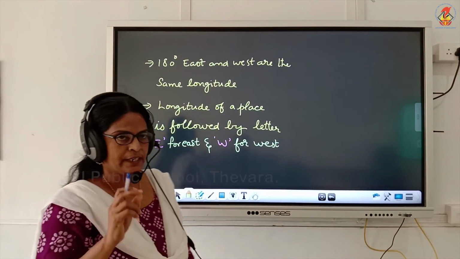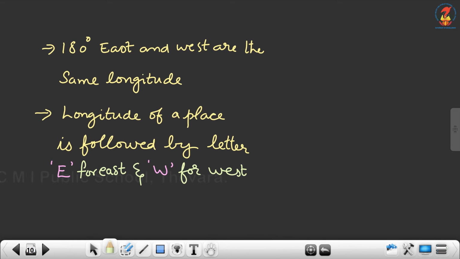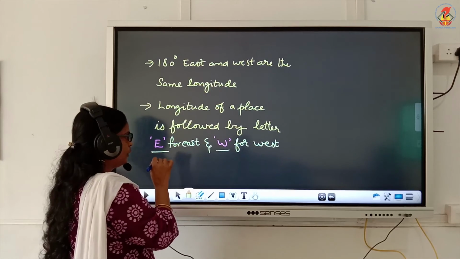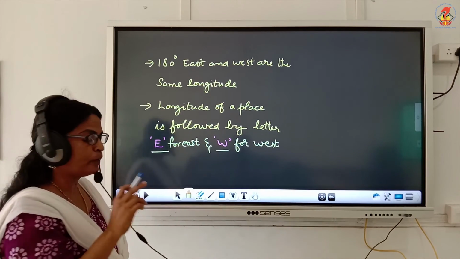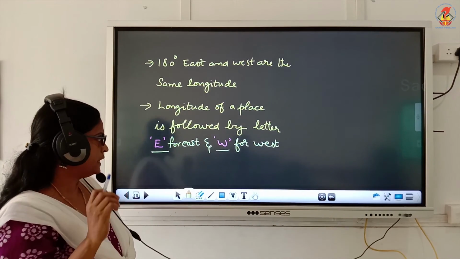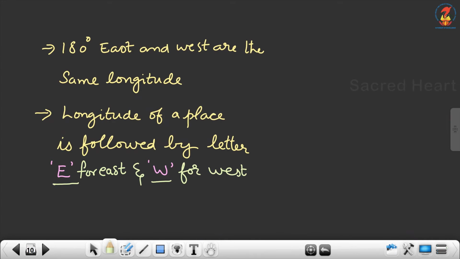Now 180 degree east and west are the same longitude. There is no separate longitude for 180 degree east and 180 degree west. They are the same longitude. The longitude of a place is followed by the letter E for east and W for west.